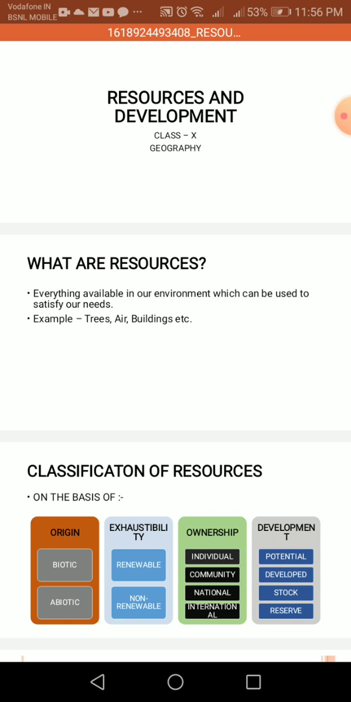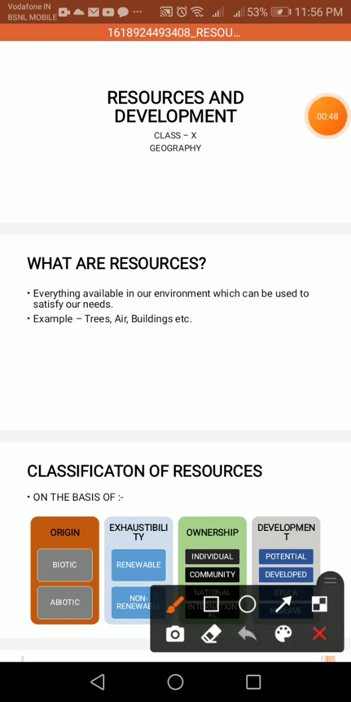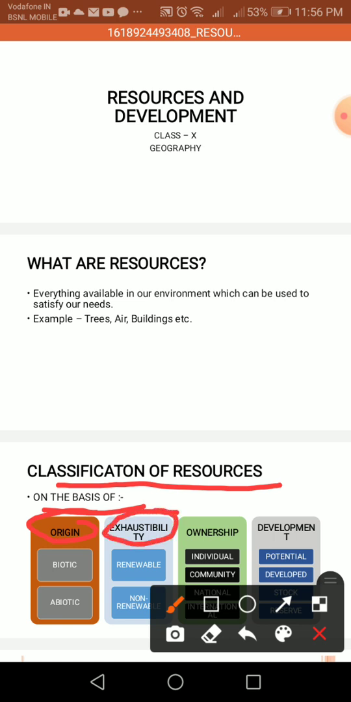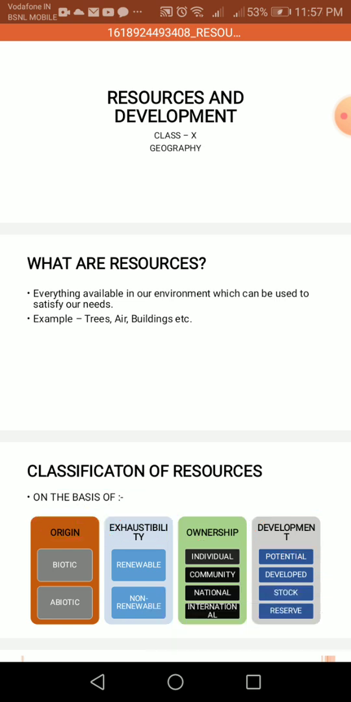Now let's turn to the classification of the resources. This is on the basis of, first, origin, next, exhaustibility, next, ownership, and the last one is development. It means that resources are classified on the basis of origin, exhaustibility, ownership, and development. Now, one by one, we will discuss this.